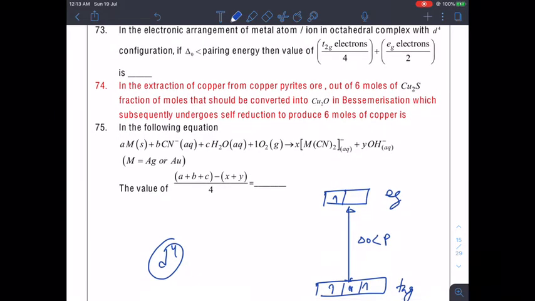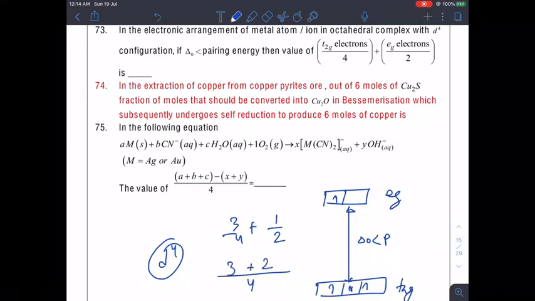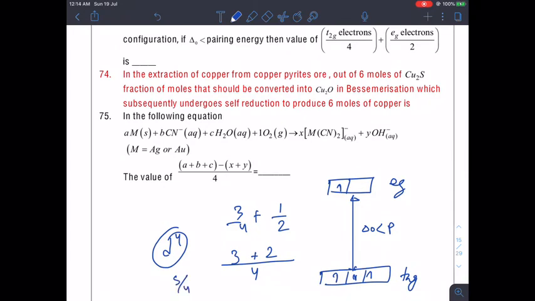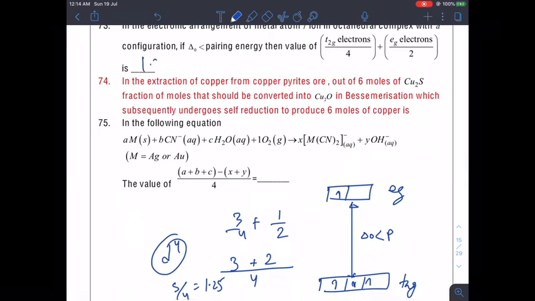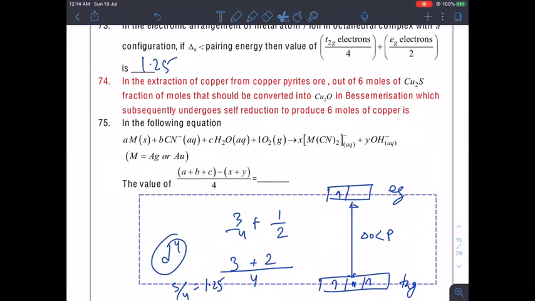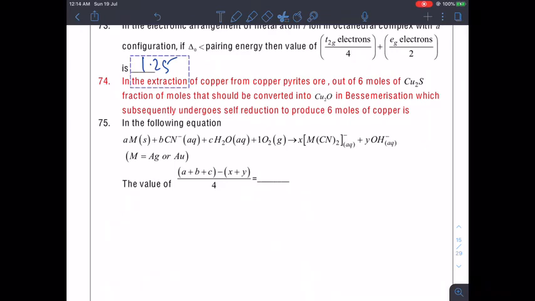So how many electrons in T2G do we have? We have 3. So this value will be how much? 3 by 4. And how many electrons do we have in Eg? That is 1. So 1 by 2. So what will be this answer? 3 plus 2 over 4, that is 5 by 4, and 5 by 4 is nothing but 1.25. So the correct answer will be 1.25 in this case. Fine, moving to the next question.